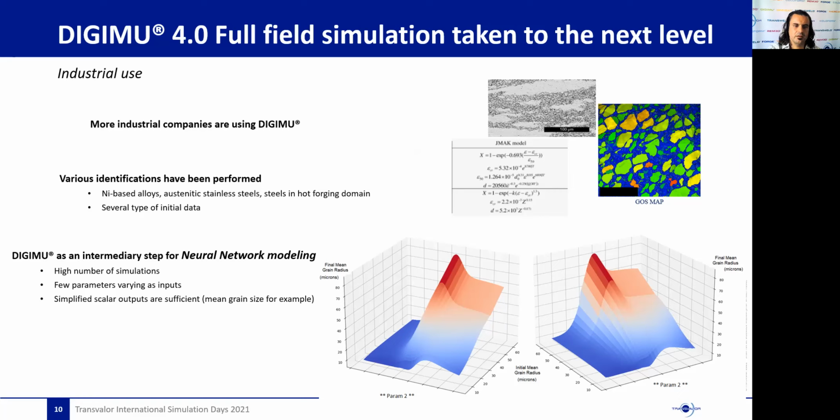For example, here, a heat treatment was modeled by a simple neural network with 2 inputs and 1 output, the mean grain size. The training was done on a database of about 30 DGMU simulations only, and this model allowed an efficient process optimization with instantaneous microstructure evolution predictions.